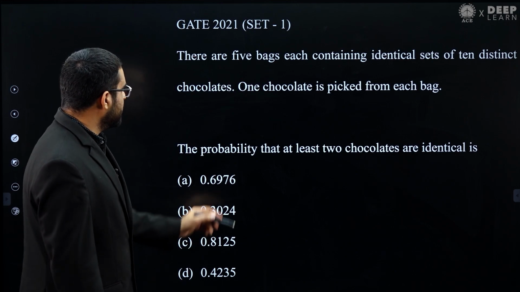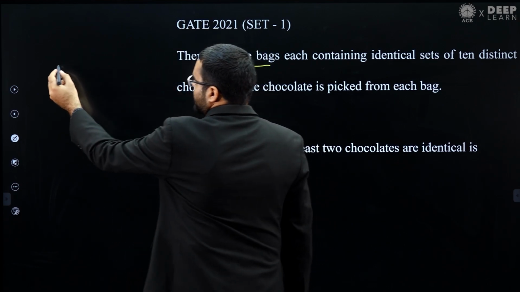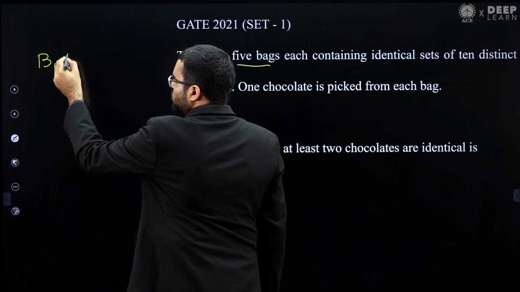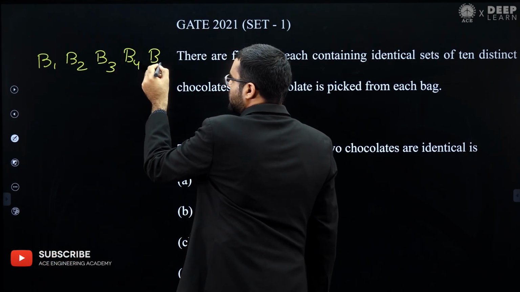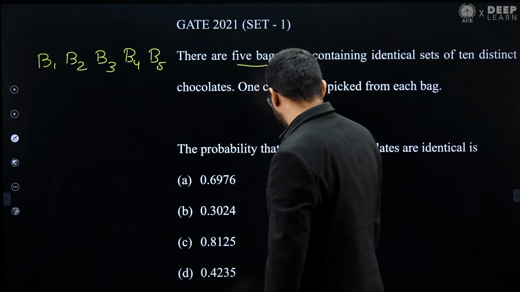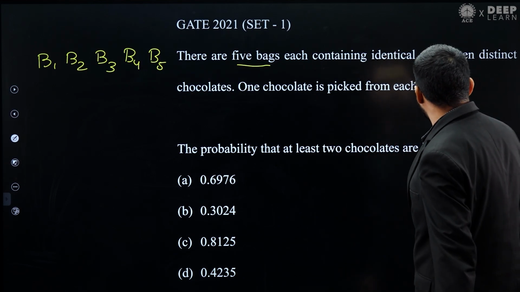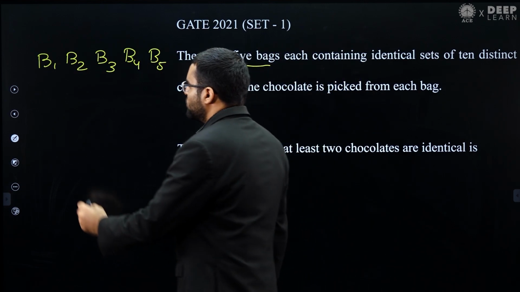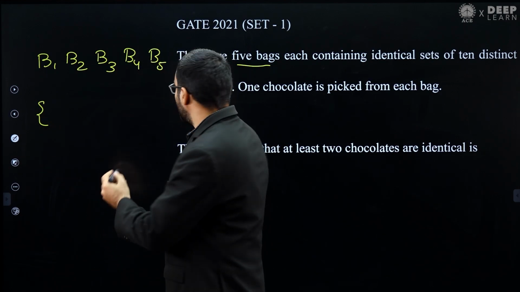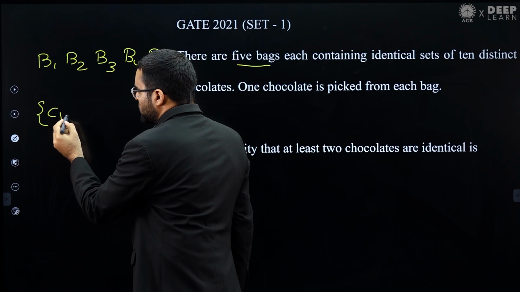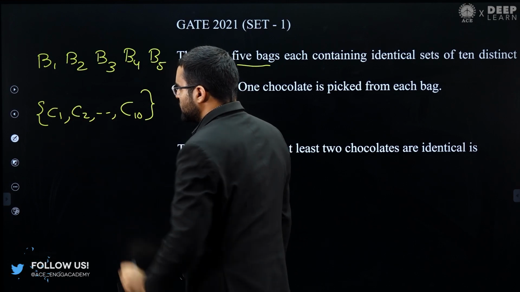So let's solve it. He is saying there are 5 bags. Let's assume that the bags are B1, B2, B3, B4 and B5. And he is saying that each of these bags contains identical sets of 10 distinct chocolates. So let's assume the chocolates are C1, C2 and so on up to C10.